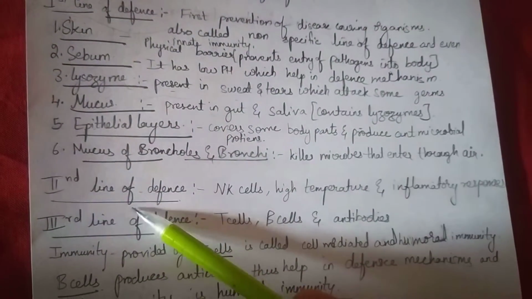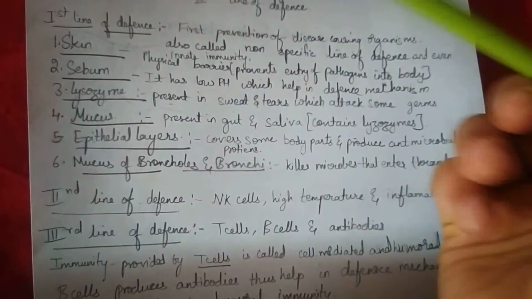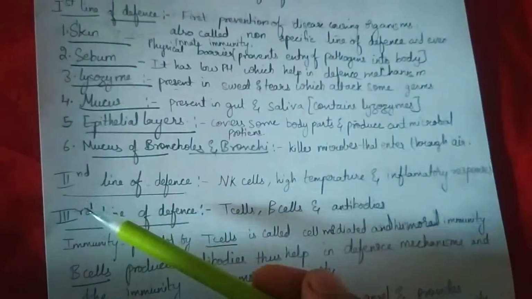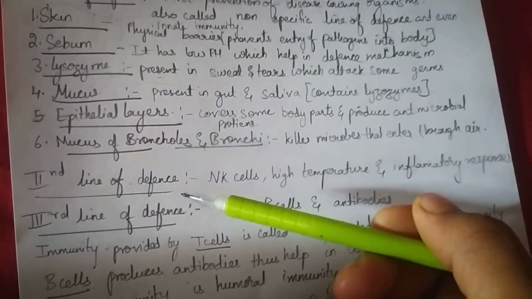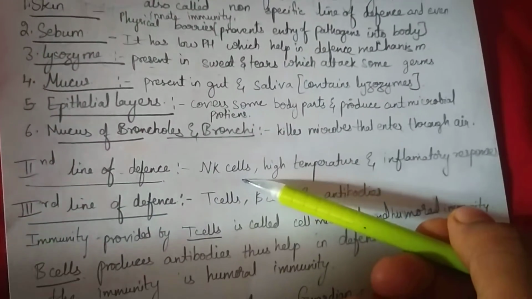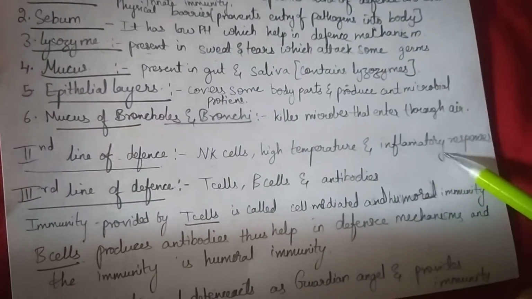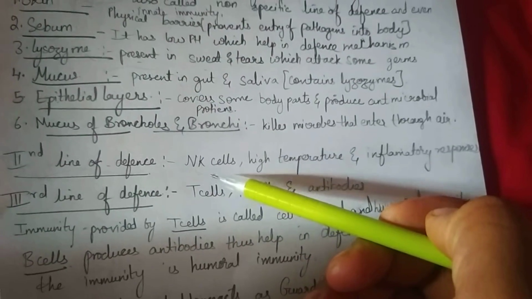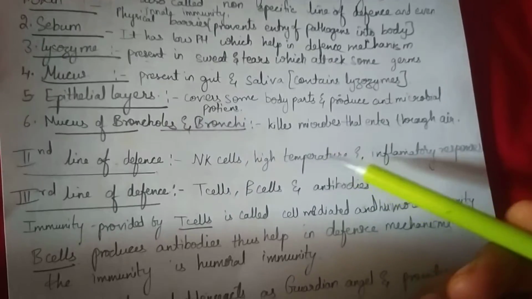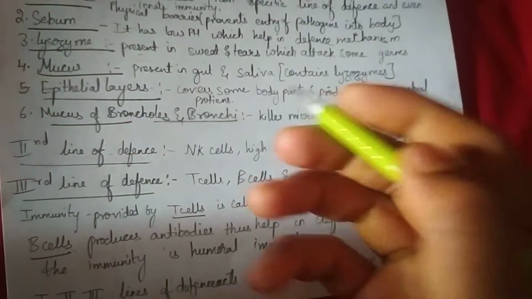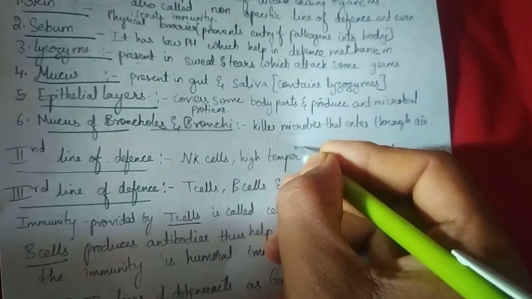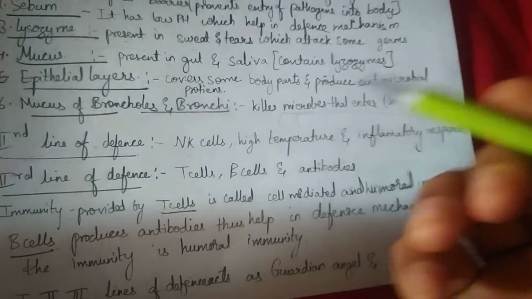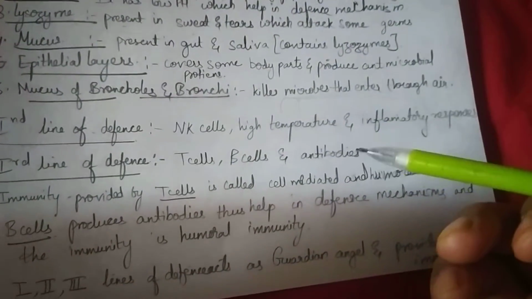This is all about first line of defense. Now we are going to discuss the second line of defense. If the microorganism is not killed by the first line of defense, then the second line of defense comes into play. NK cells, natural killer cells, high temperature and inflammatory responses are subtopics of second line of defense. Natural killer cells kill the organisms. High temperature and inflammatory responses make the body not suitable for replication and multiplication of the organism which has entered into the body.